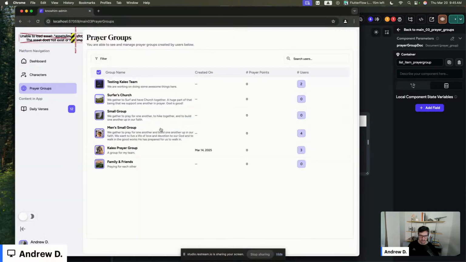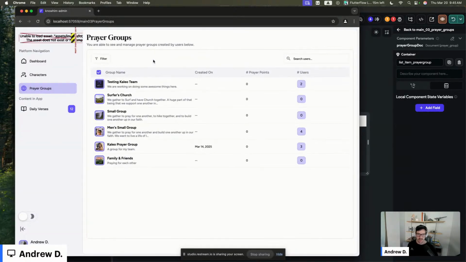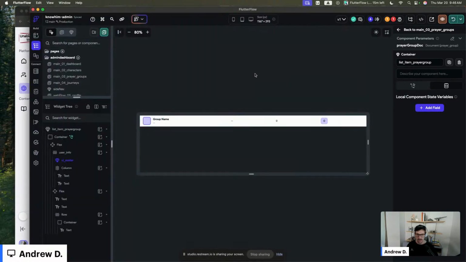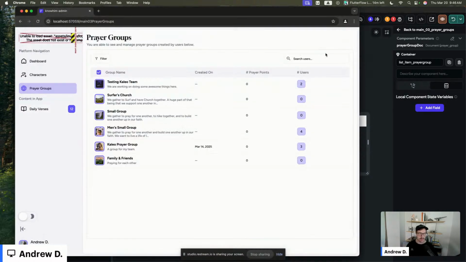And then yeah, we can click this. Oh, okay. We did snack bar on mobile, so we're not seeing that snack bar. All right, so let's go ahead and dive into what a group page would look like. And then we're going to showcase. So we're going to duplicate this.